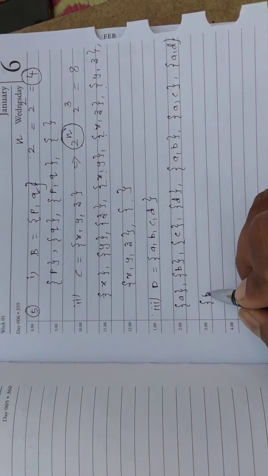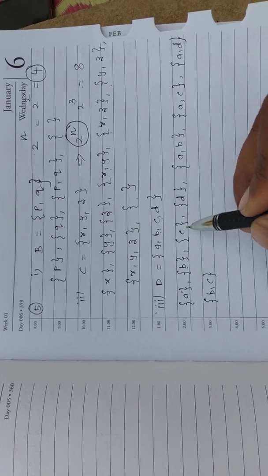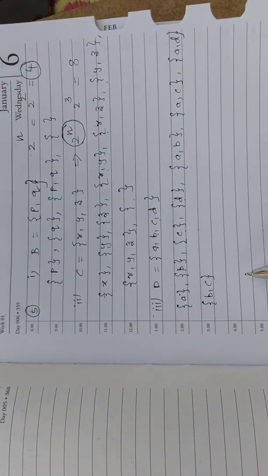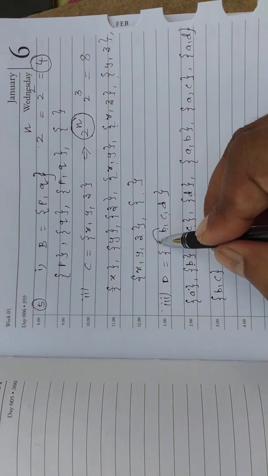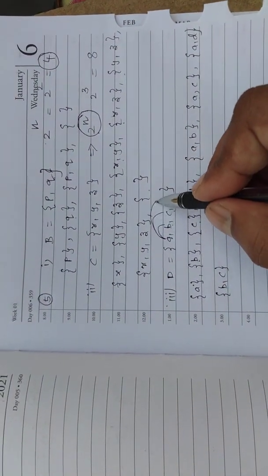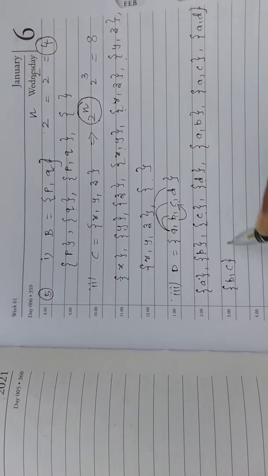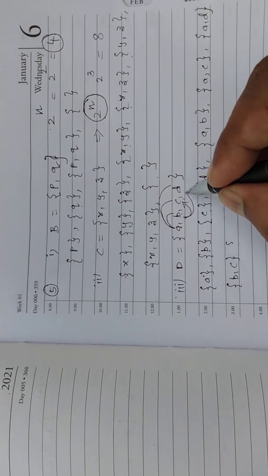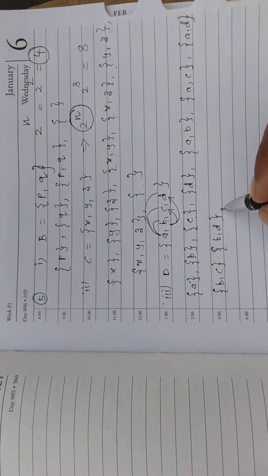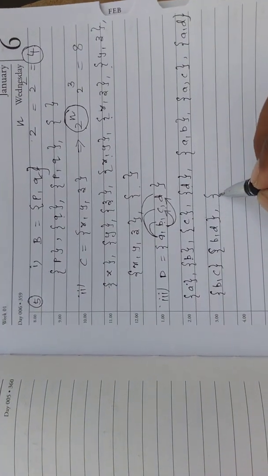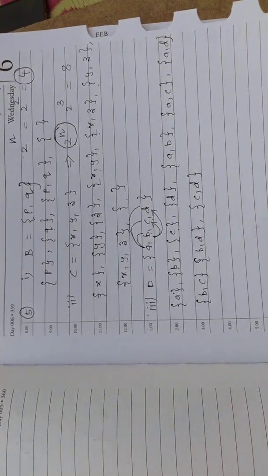Four individually I wrote, then ab, ac, ad. Now with b: bc, then bd. Now with c: cd. Okay, 2 elements also completed.